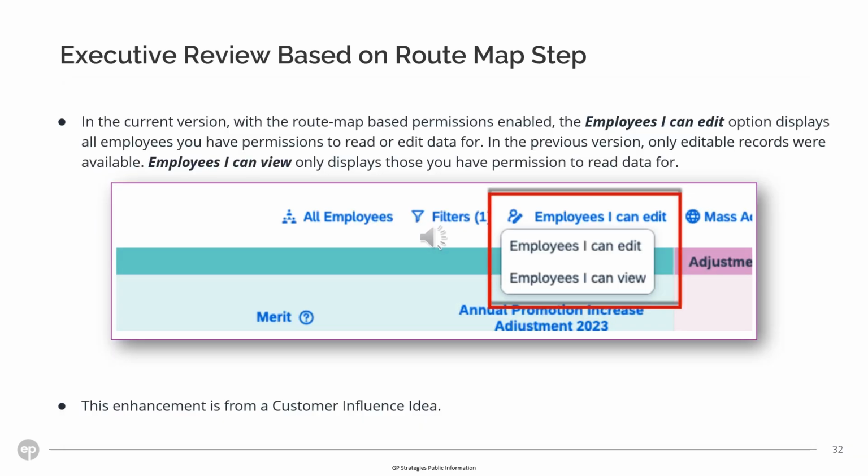In the current version, with the route map-based permissions enabled, the Employees I Can Edit option displays all employees you have permission to read or edit data for. In the previous version, only editable records were available. Employees I Can View only displays those you have permission to read data for. This enhancement is from a customer influence idea.